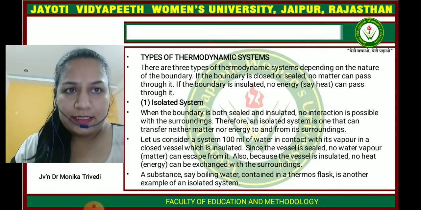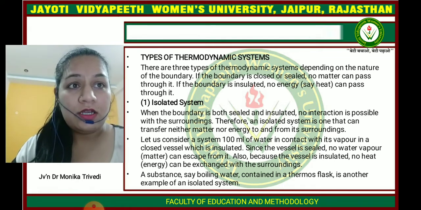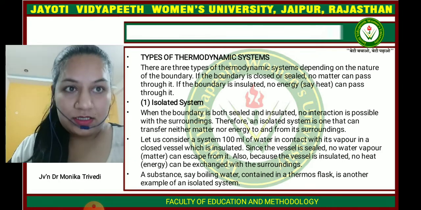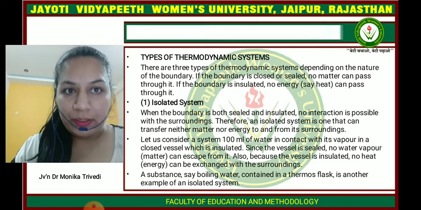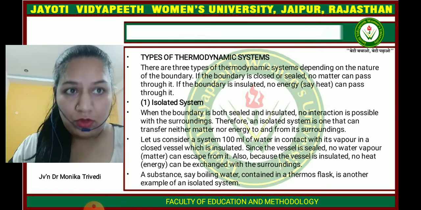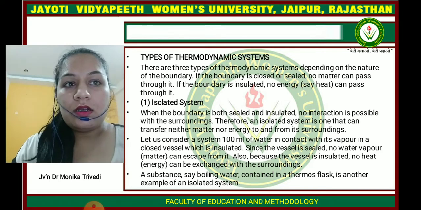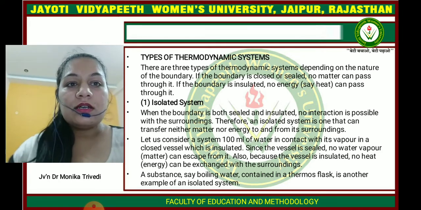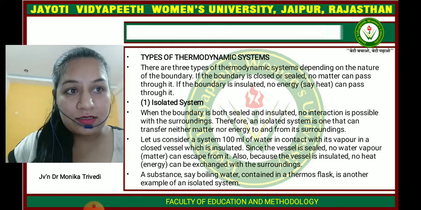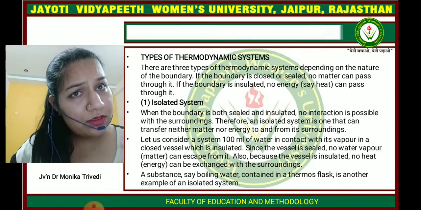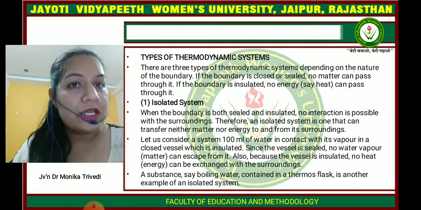Let us consider an example: a system in which 100 ml of water is in contact with vapor in a closed vessel which is insulated, like a thermos. Since the vessel is sealed, no water vapor or matter can escape from it. Also, because the vessel is insulated, no heat can be exchanged with the surroundings. So boiled water in a thermos flask is an example of an isolated system, where no heat or matter can transfer to its surroundings.